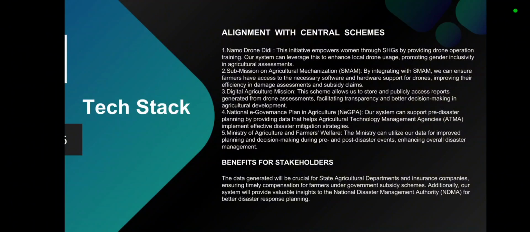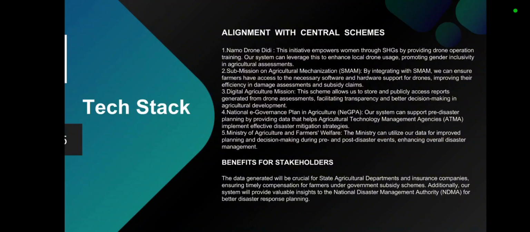Second thing is SMAM, the Sub-Mission on Agricultural Mechanization. By integrating with SMAM, we can ensure the farmers have access to necessary software and hardware support for the drone, improving their efficiency in damage assessment and subsidy claims. Third is the Digital Agriculture Mission, which is DAM. This scheme allows us to store and publicly access the report generated from the drone assessment, facilitating transparency and better decision making in the agriculture department.